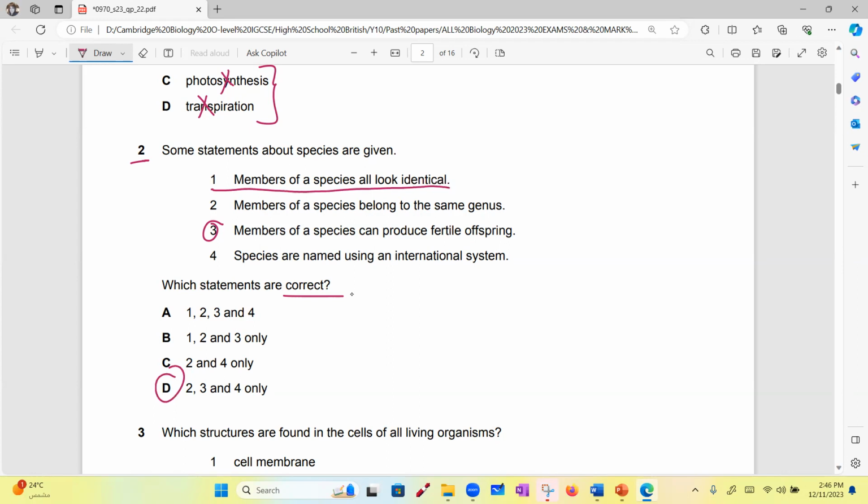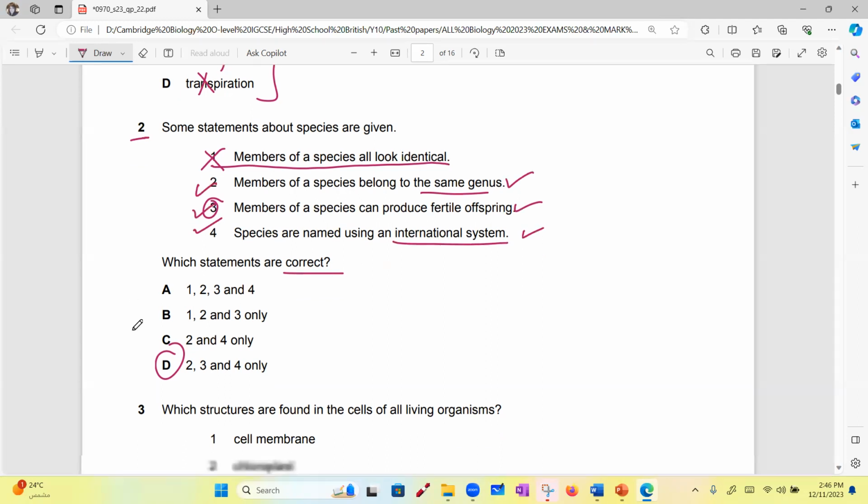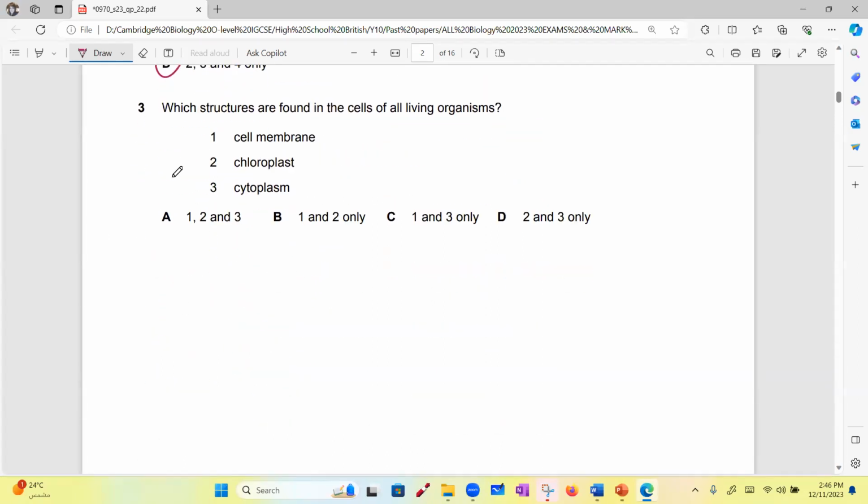1, members of a species all look identical. This is wrong. We are all one species. We are not identical, but we all belong to the same genus. We all can produce and give fertile offspring, and we are named using an international system. So the answer is 2, 3, and 4 are correct. We don't want any mistakes in paper 2, okay?